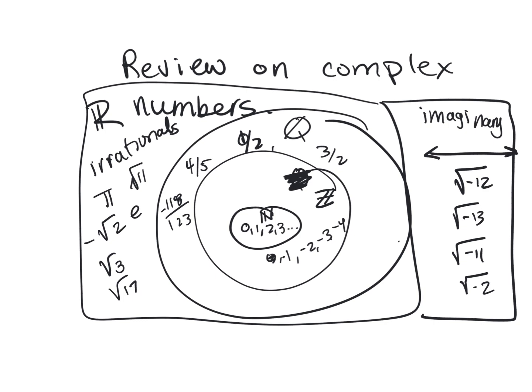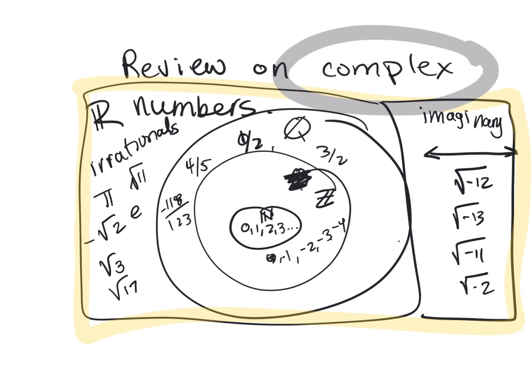And you combine these two systems together, the reals and the imaginaries, and you add and subtract them, multiply and divide them, and you get a number system called the complex numbers.